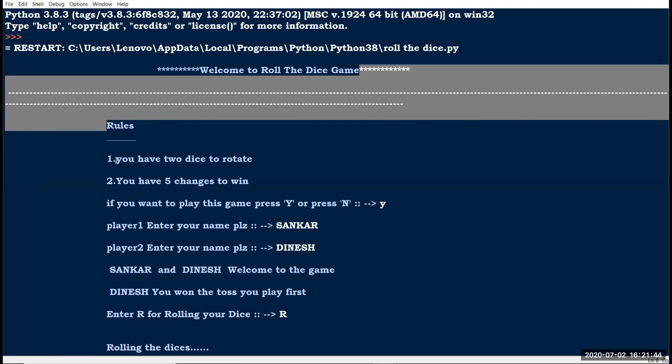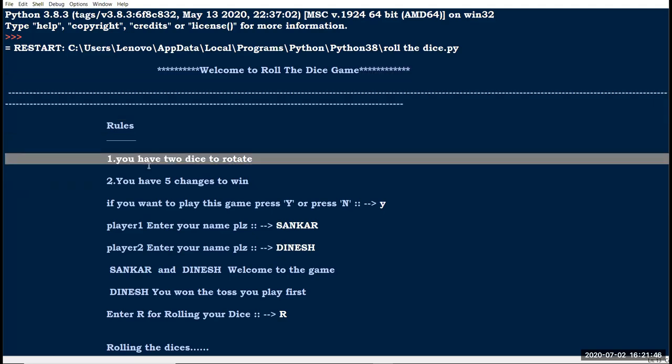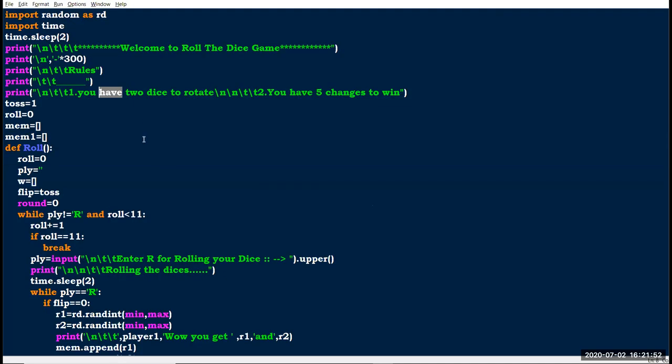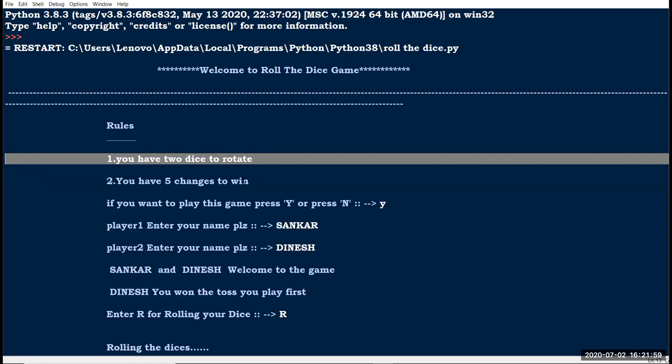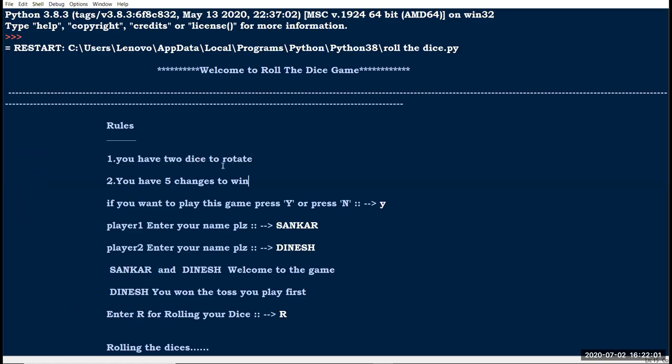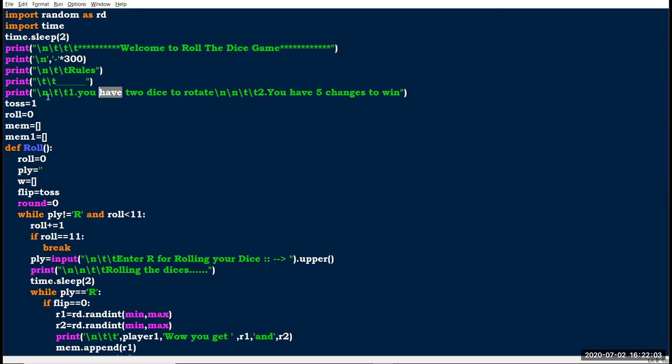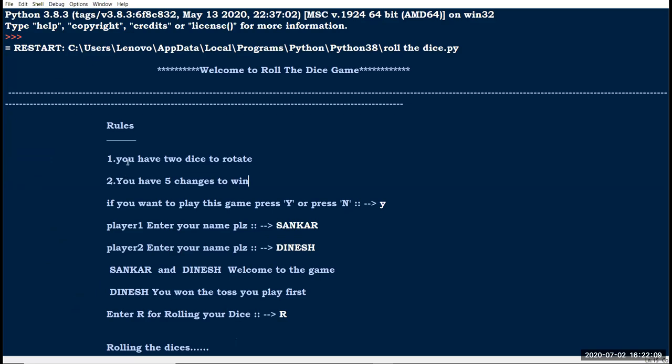Here I have used 2 rules. One is you have 2 dice to roll, and another one is you have 5 chances to win. You can see I have typed both lines in the same print statement, and both are on different lines. Here I am using line spaces to get accurate printing. Okay, so that's all.